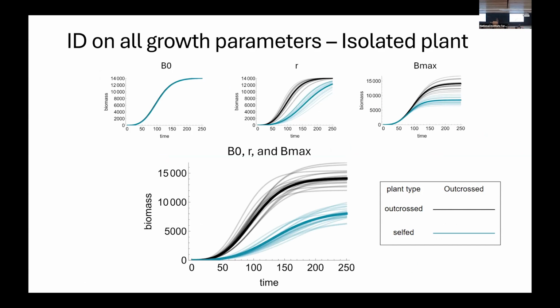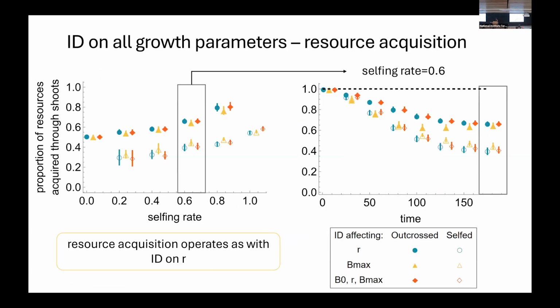And now when we have inbreeding depression on all growth parameters, we expect self plants to grow smaller than outcrossed plants, with early differences being controlled by inbreeding depression on R and on Bmax, and later differences being mostly controlled by inbreeding depression on Bmax.